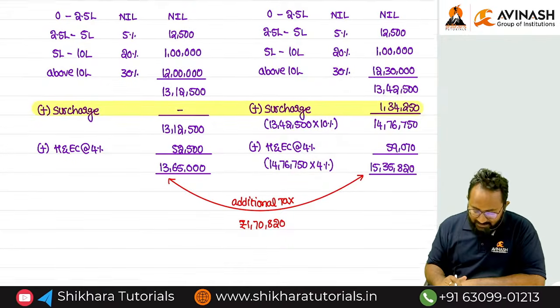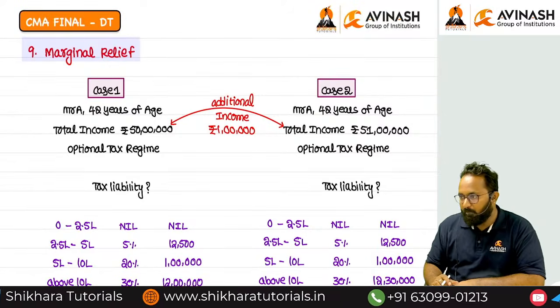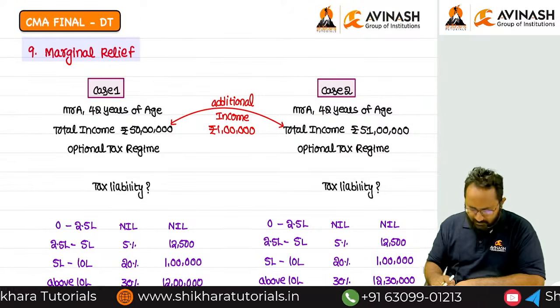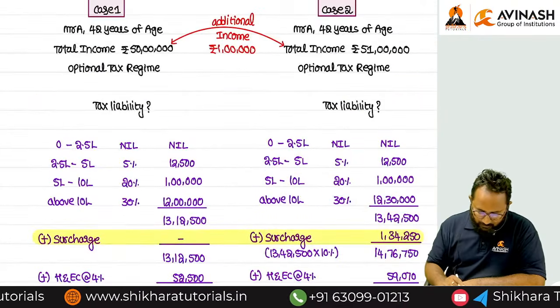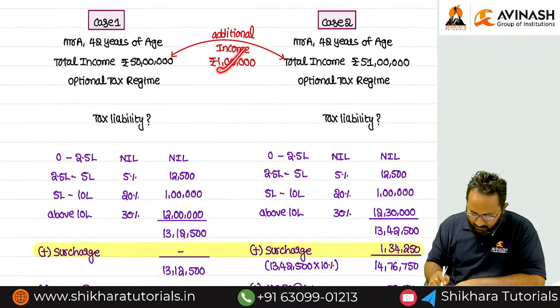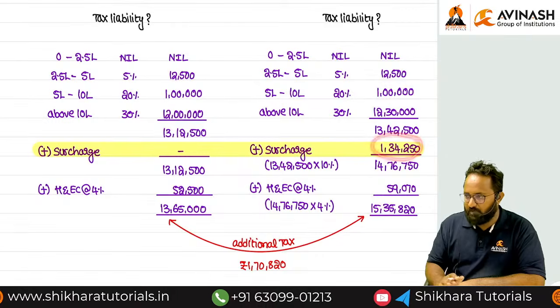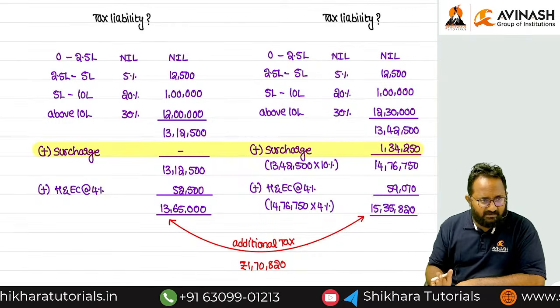That burden can be reduced by using the marginal relief concept. Here the only reason why SSC is required to pay additional tax more than the additional income is because of the levying of surcharge.